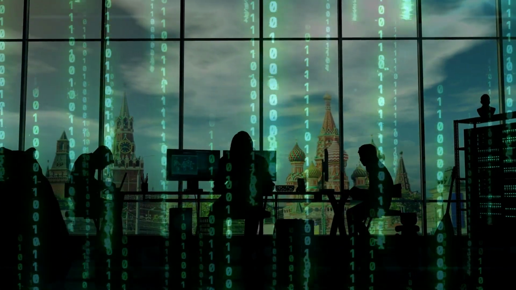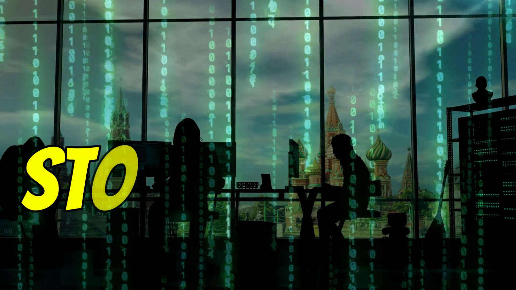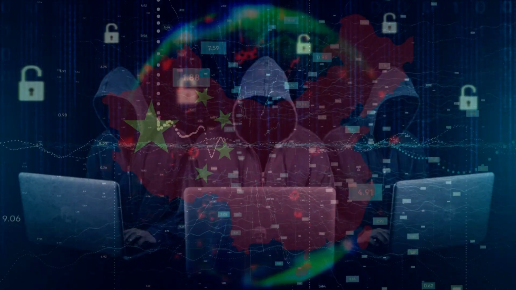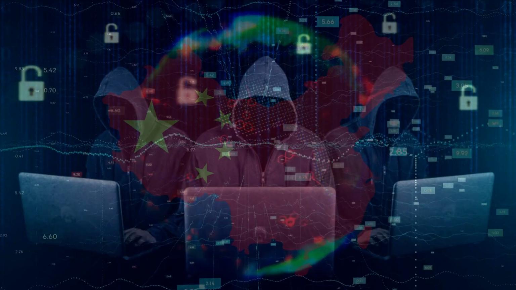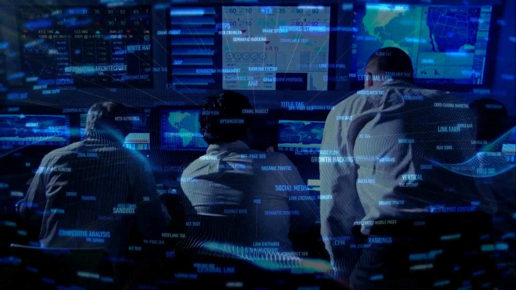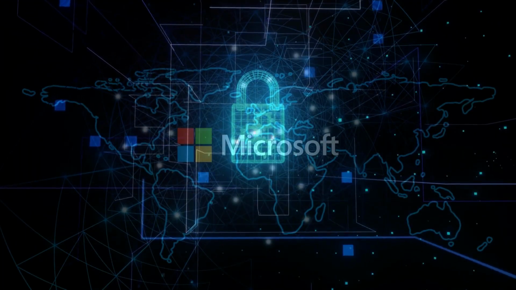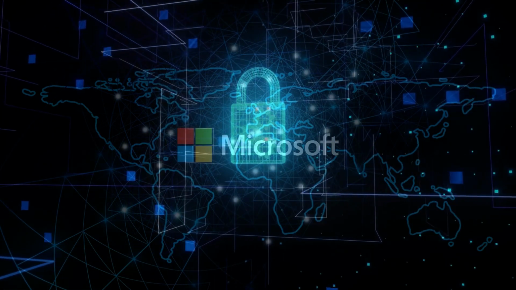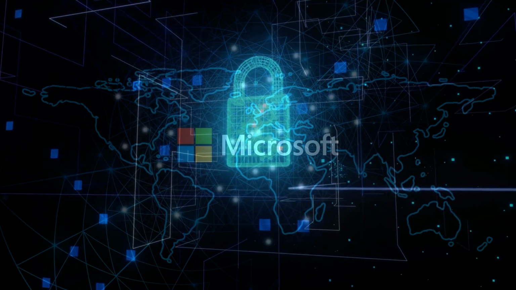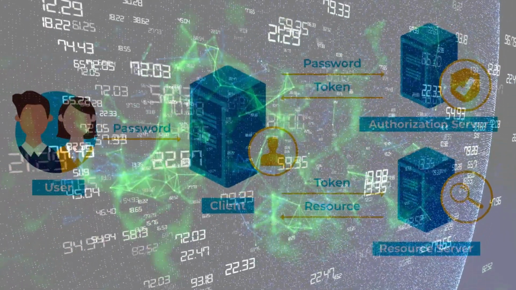Microsoft revealed the hacker to be Storm 558. For the essence of this video, we will refer to them as Stormy. So Stormy is believed to be a China-based hacker, which primarily targets government agencies in Western Europe. They generally focus on espionage, data theft, and credential access. The way the emails were compromised was that Stormy got access to a Microsoft account consumer signing key, which was used to forge authentication tokens for accessing user email.